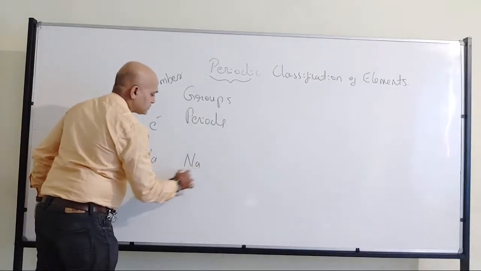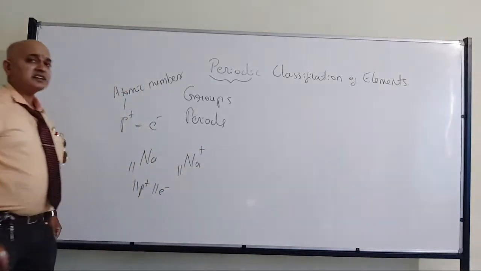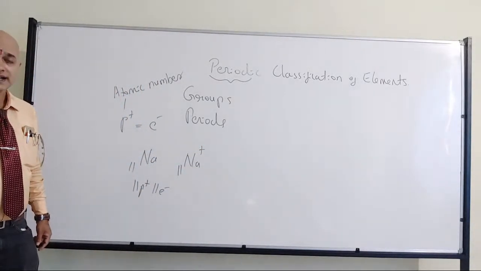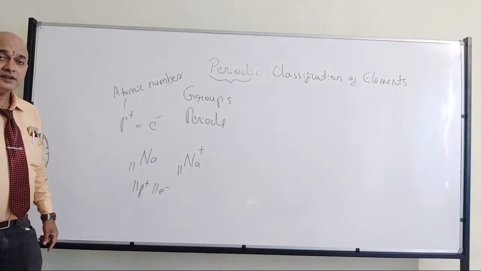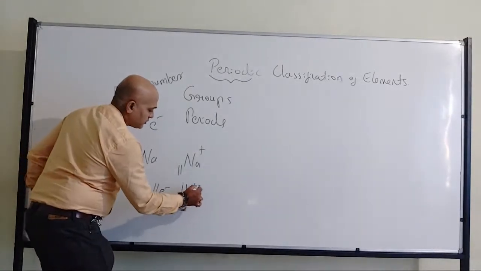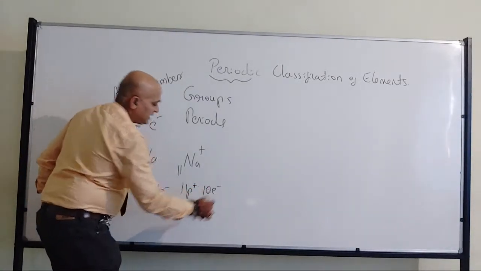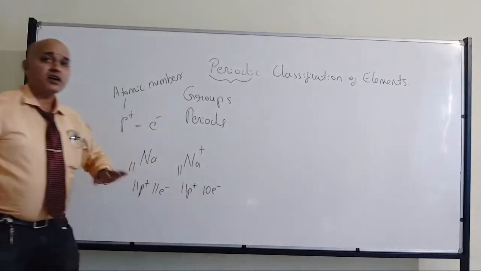Now, if I take sodium, atomic number is 11 only, but it is having a charge. Sodium ion, Na+. Atomic number is 11 only, right? But what is happening? There will be 11 protons, but only 10 electrons. Now the number of protons and electrons are not equal.